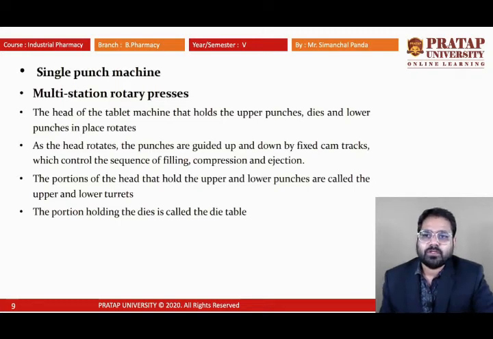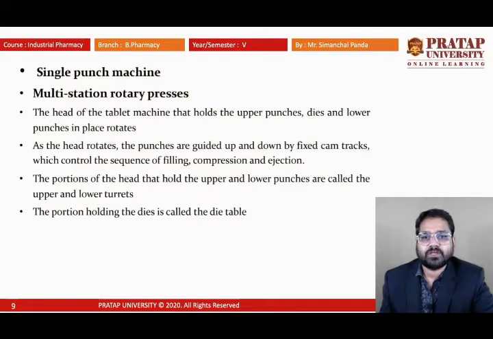Next, there are different types of machines used for the preparation of tablets. It may be a single punch machine or a multi-station rotary press machine. Single punch machines were used early on whenever we had to prepare a specific dosage form. Multi-station rotary presses are generally used nowadays.